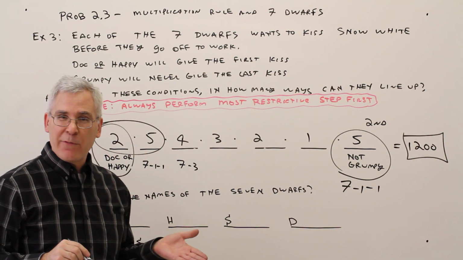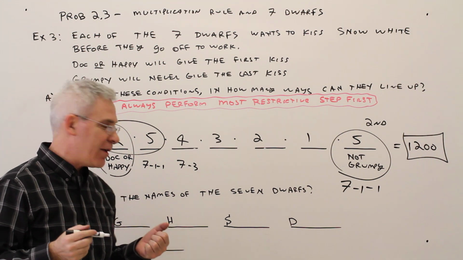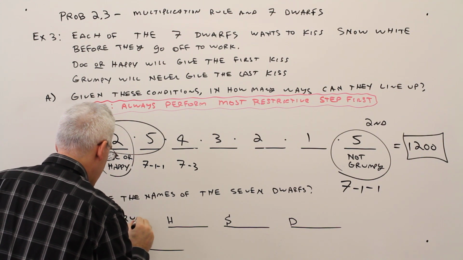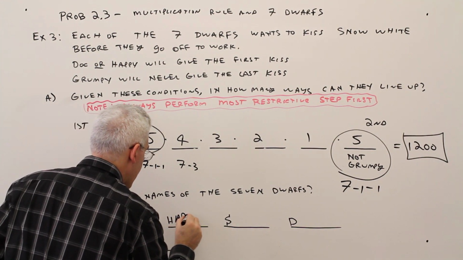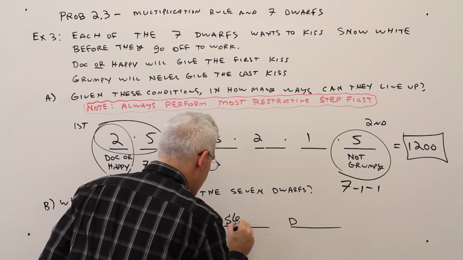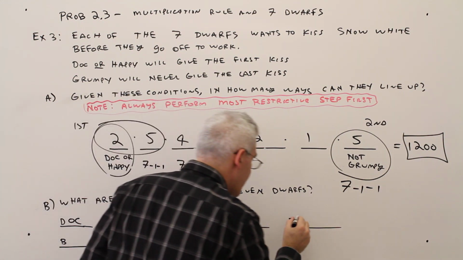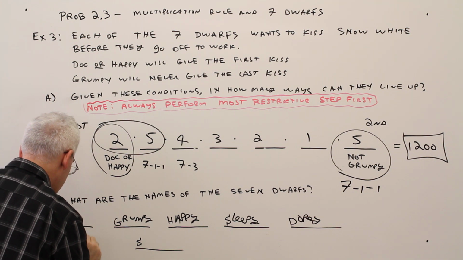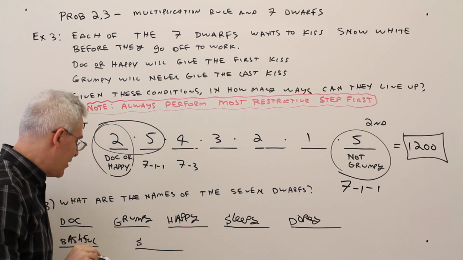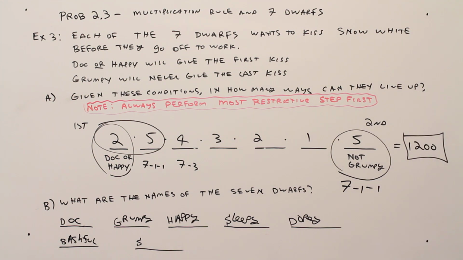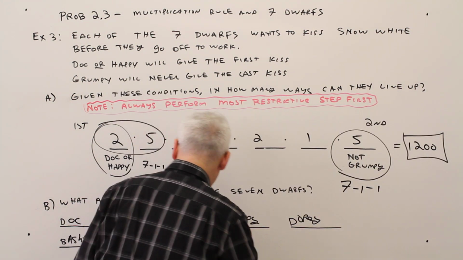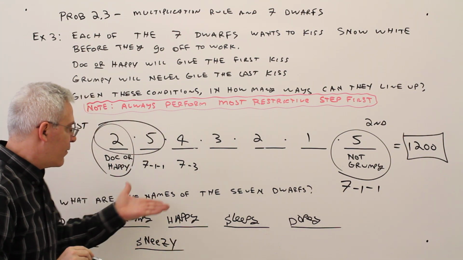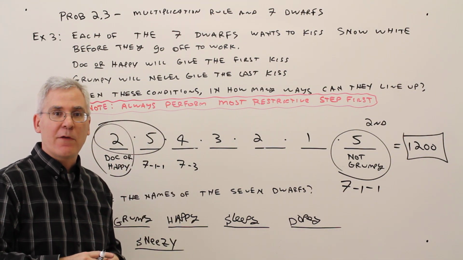What are the names of the 7 dwarfs? I'm not 100%, I keep forgetting. So I think it's Doc, Grumpy, Happy, Sleepy, Dopey, Bashful, and the second S, I forget, Sneezy. How could I forget? This was just extra. You don't have to memorize the 7 dwarfs.